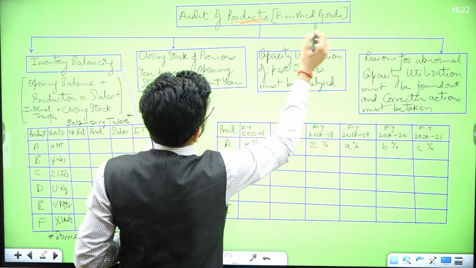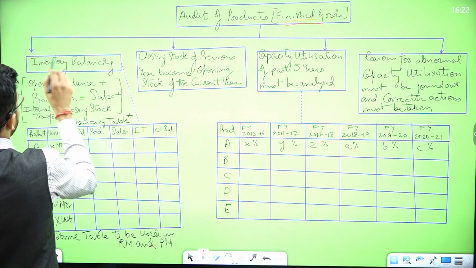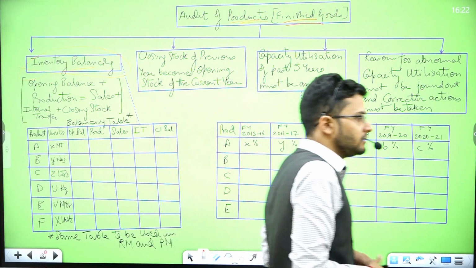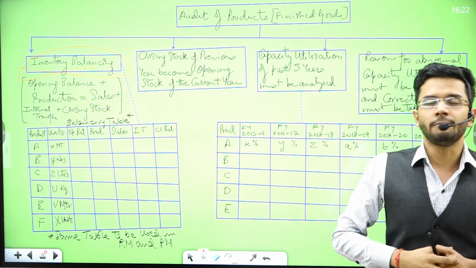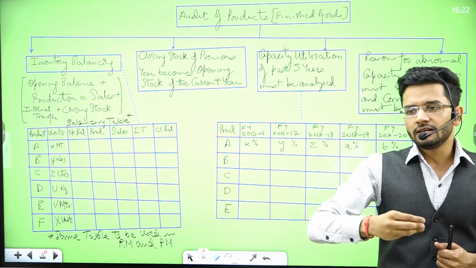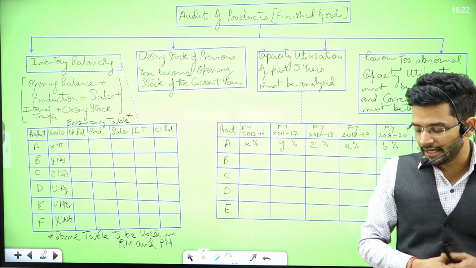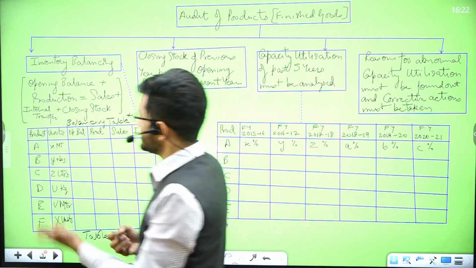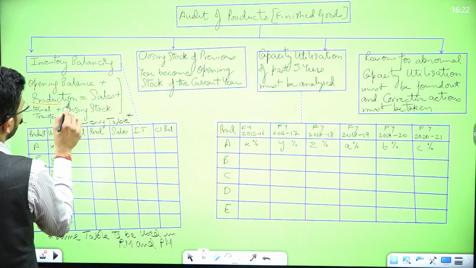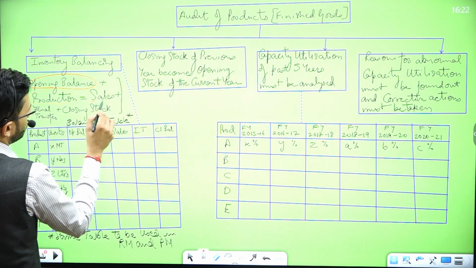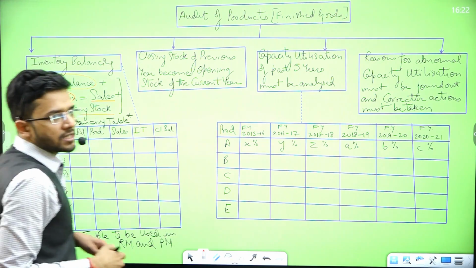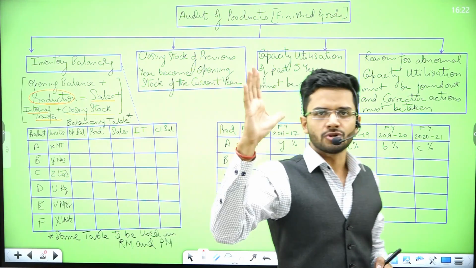Audit of products, audit of finished goods. Step number one is inventory balancing. So the first and foremost step in auditing the finished goods is inventory balancing. A very simple equation, guys. We have been studying this equation since our intermediate level, and this equation says that the opening balance of finished goods plus produced during the year should be equal to sales plus internal transfers plus the closing stock. A very simple equation, okay?